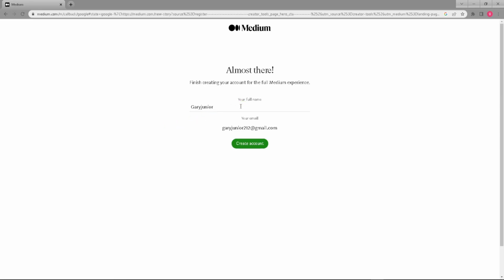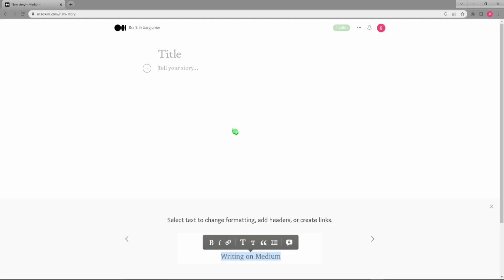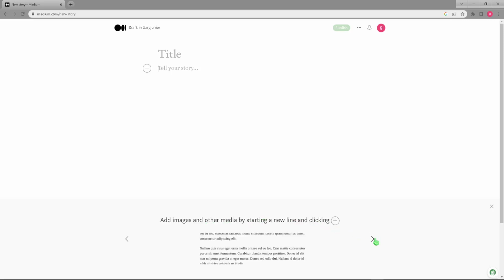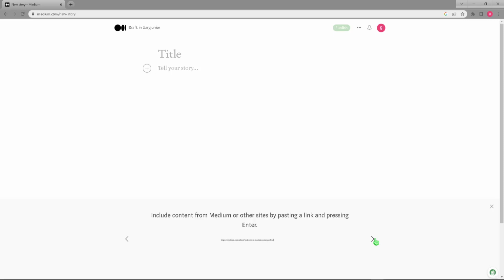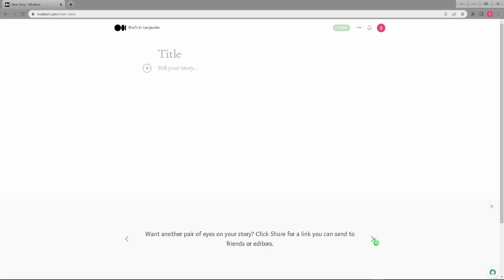Now it asks for our full name and our email, and we're going to be creating our account. From here, as you can see, we're already in. So select text, change formatting, add headers or create links. Add images and other media by starting a new line. Include content from Medium or other sites by pasting a link and pressing enter. You can mention anyone. And there we go.